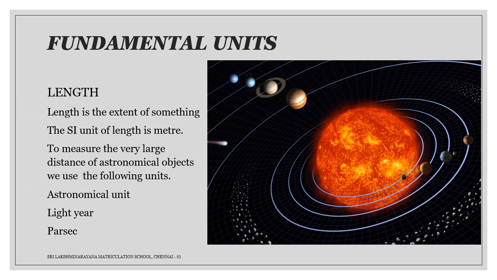As we have learnt, there are 7 fundamental quantities. Now let's learn about length. What is length? Length is the extent of something. The SI unit of length is meter. To measure the large distances of astronomical objects, we use the following units: astronomical unit, light year, parsec.